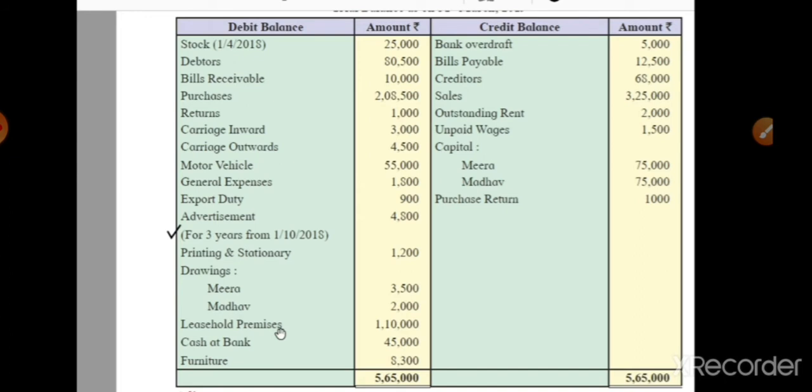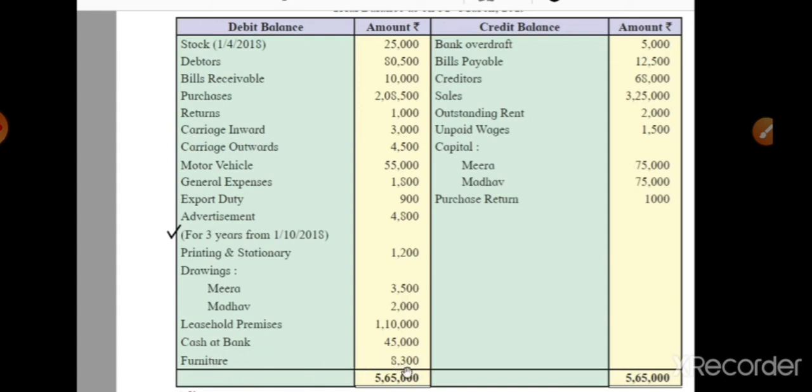Here the tenant or the leaseholder means the one who holds the asset on a lease basis. It means the leaseholder has a right to temporarily hold the ownership of that asset on lease for a particular period of time. So for that reason leasehold premises is a fixed asset for a partnership firm. Okay, so that's why it is shown on the balance sheet asset side. That amount is 1,10,000. Cash at bank 45,000.